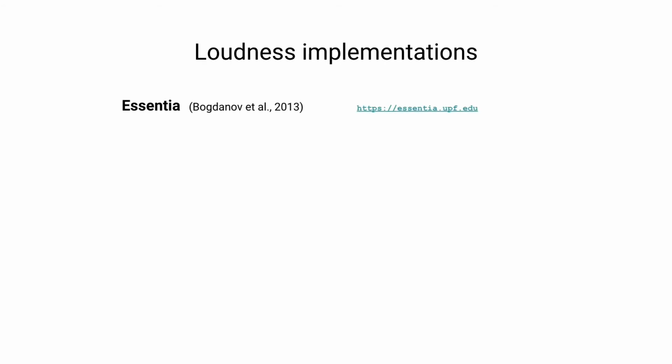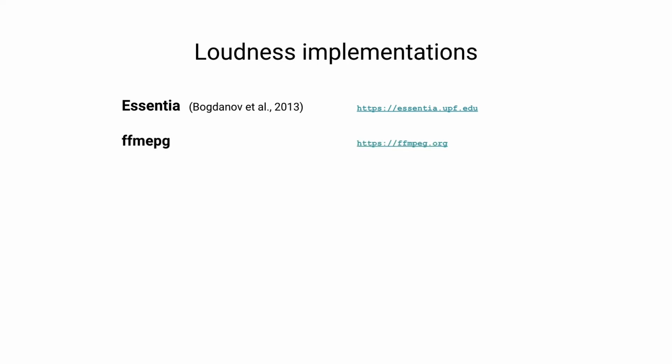So one such option is Essentia, which is actually a large library for music and audio signal analysis. And within that library, they have one function that implements the standard that you can use to do integrated loudness measurement computations. And while this is certainly a good option, it has one drawback in that it's quite a large library to install due to the fact that it has such a diverse set of options. So in cases where only loudness measurements are of interest, it may not be the best choice.